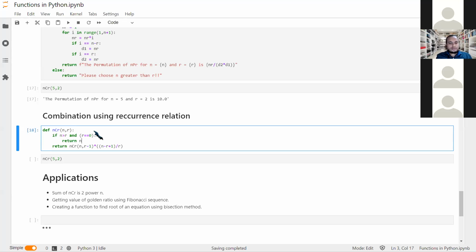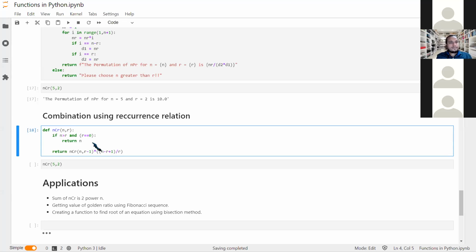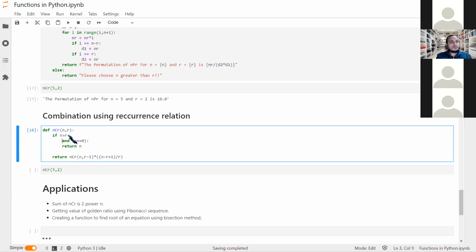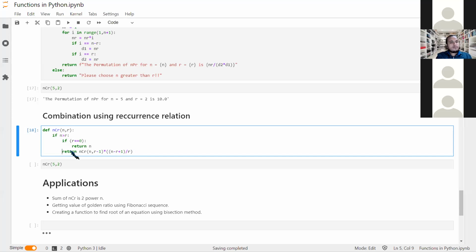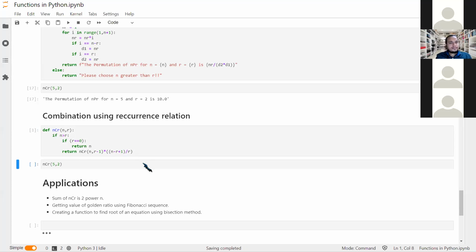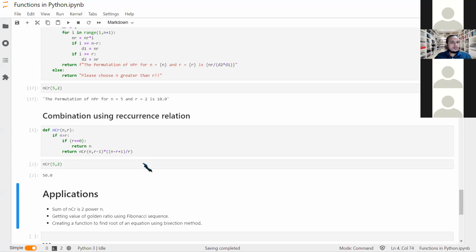If r is 0, the answer is n, right? Let this be universal. Let this be something else. And this is the final data. So there is some error. Let me check.